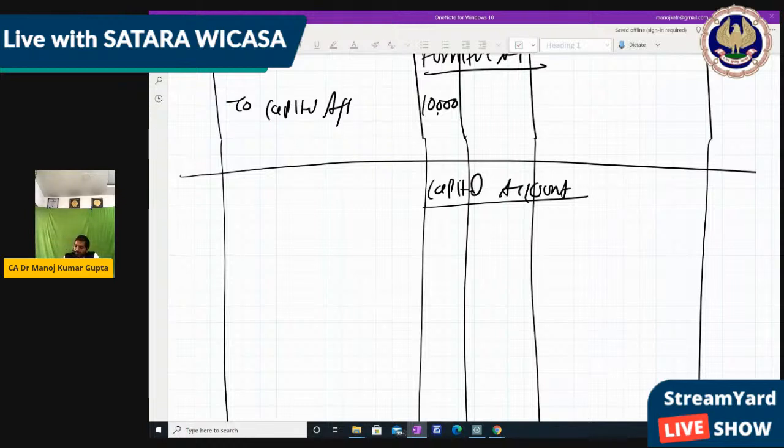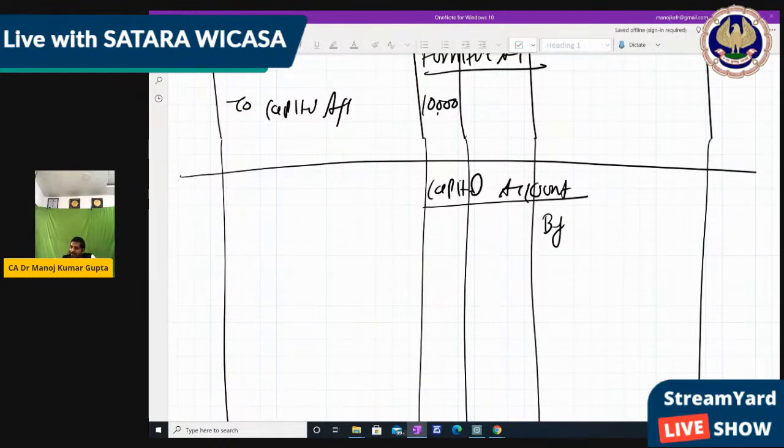Capital account. Now, what we write: capital account is credit side. So we write credit side. If account is debit side, we write debit side. If account is credit side, we write credit side. Because these are the ledgers which we are going to reflect in the trial balance, which must tally. So how will it tally? Debit and credit must continue with the debit and credit, right? So if the journal entry is debit, then we debit here. If the journal entry is credit, we credit here. But which name? Opposite name.